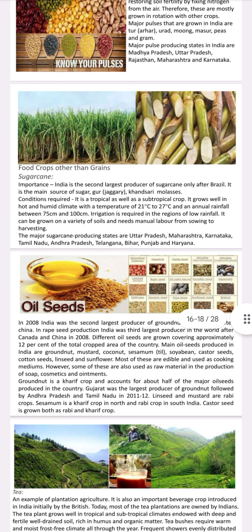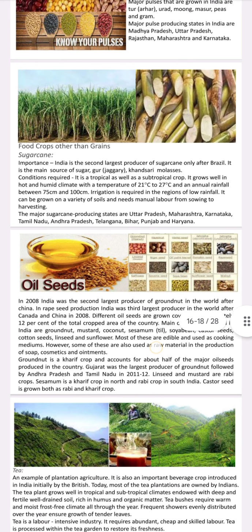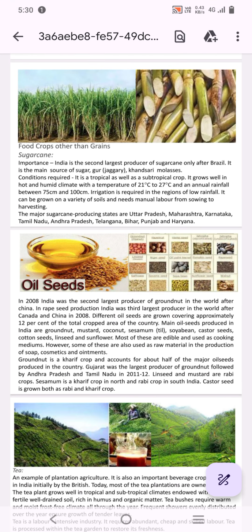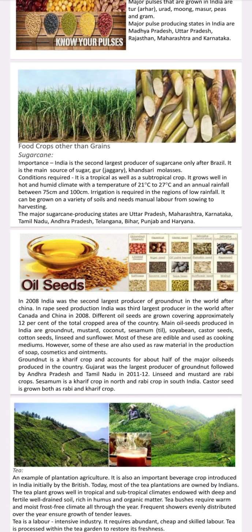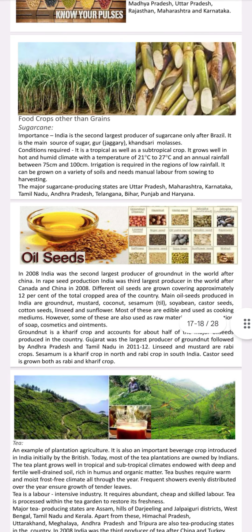Coming to the next, food crops and other grains: sugarcane. Importance in India. India is the second largest producer of sugarcane only after Brazil. It is the main source of sugar, jaggery, means gur, khandsari, and molasses.